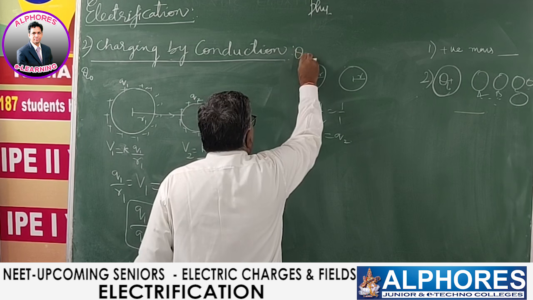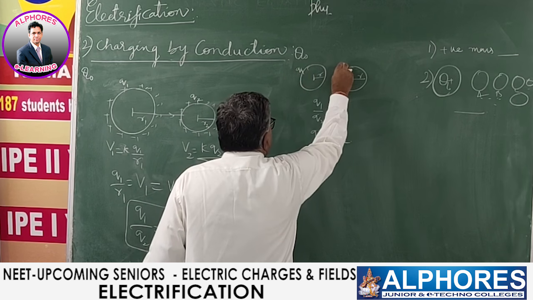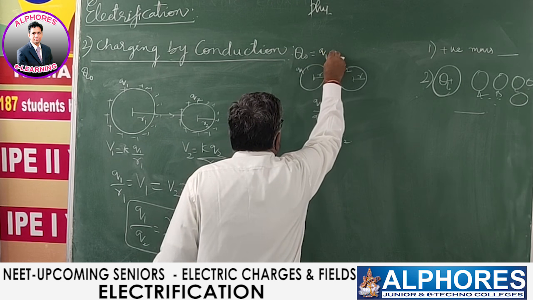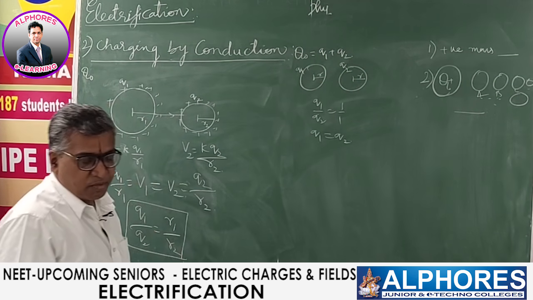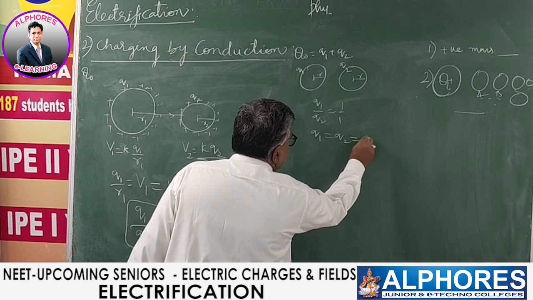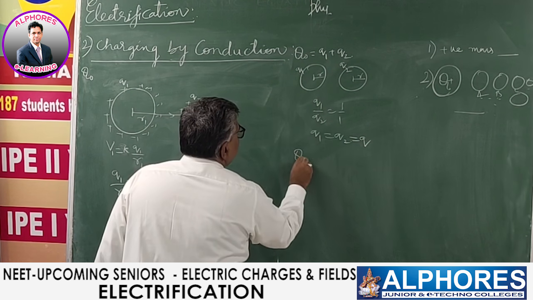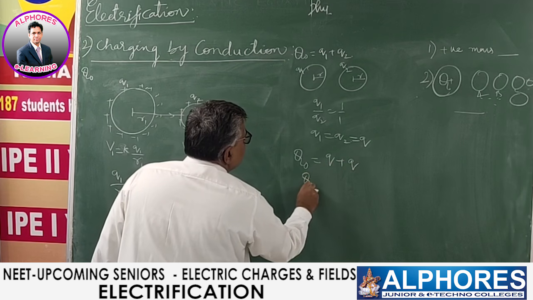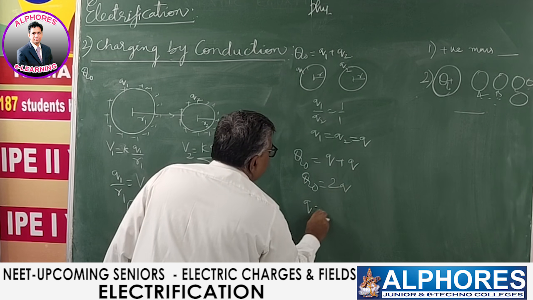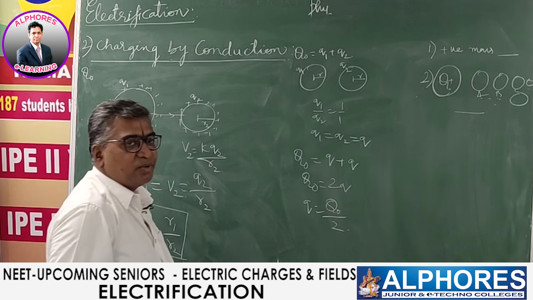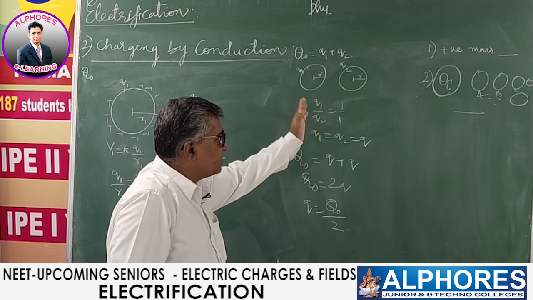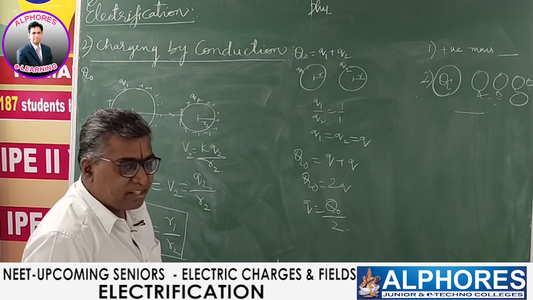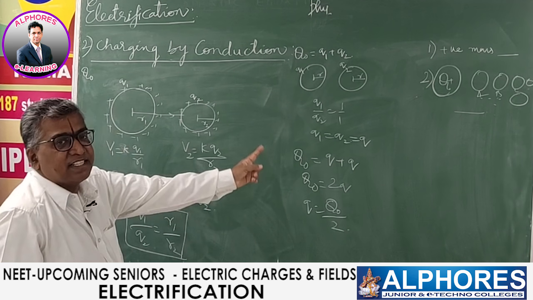So the total charge was Q0. Suppose the charge obtained by this one is Q1 and this is Q2. According to the law of conservation of charge, total initial charge is total final charge. Q0 is equal to Q1 plus Q2. But Q1 and Q2 are both equal, let's say small q. Substituting, Q0 is q plus q, so Q0 is 2q, and q is Q0 by 2. So they share the charge equally: half the charge remains on this and half is shared by that, Q0 by 2 and Q0 by 2. Therefore, if the sizes are equal, they share the charge equally.